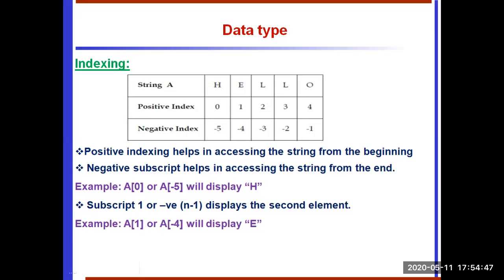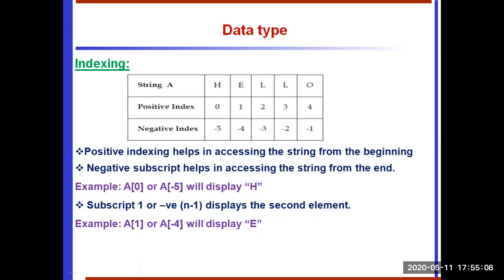See the first example, A of 0. A of 0 represents the H value. The same value using negative index is A of -5. Both A of 0 and A of -5 point to the value H and will display H.